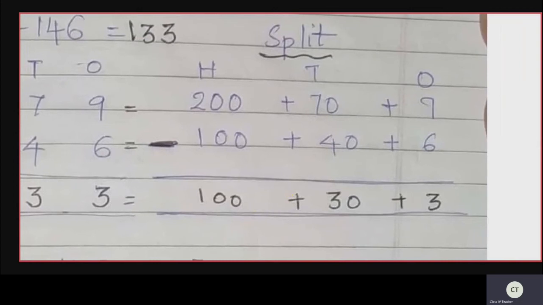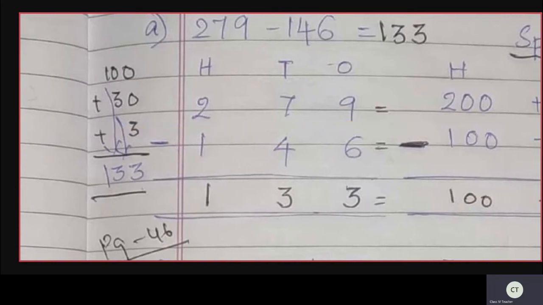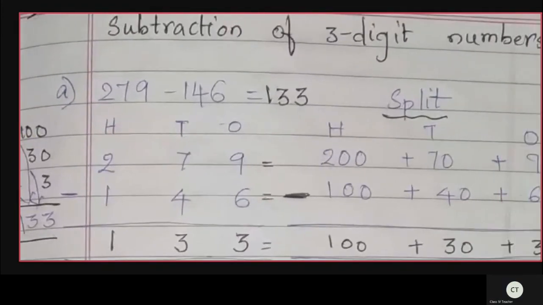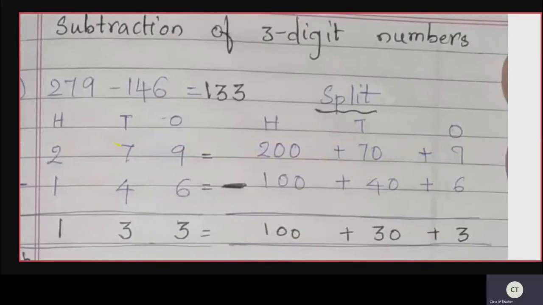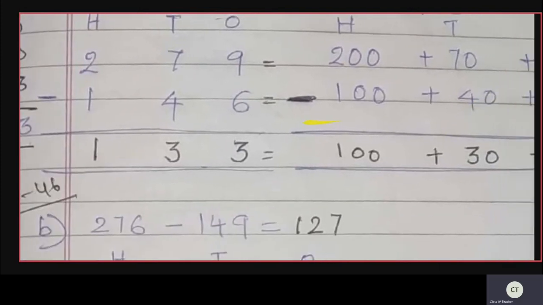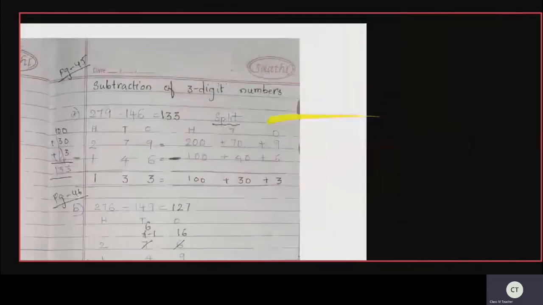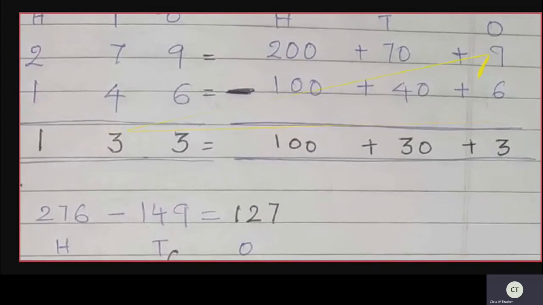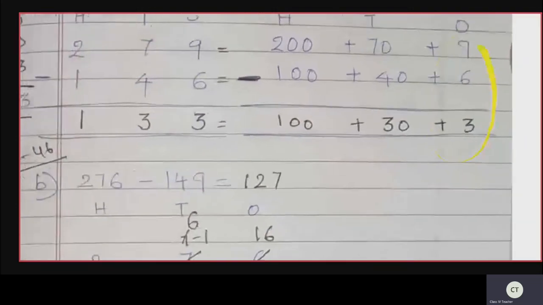Split and do the subtraction. The first number is 279. The expanded form of 279 is 200 plus 70 plus 9. So see the next one, minus 100 plus 40 plus 6. Now on the ones side, do the subtraction. 9 minus 6 is 3, so below 9 minus 6, write 3.